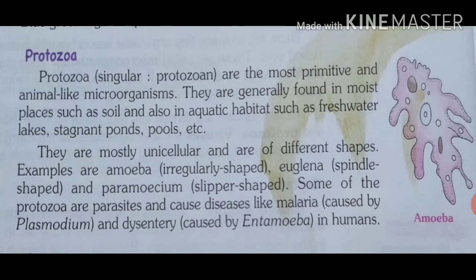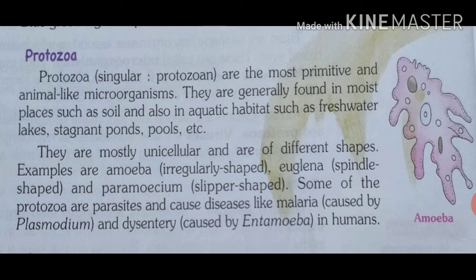Protozoa are the most primitive, means the oldest one, and they are animal-like microorganisms. They are generally found in moist places such as soil and also in aquatic habitats such as freshwater, lakes, stagnant ponds, pools, etc. Mostly they are unicellular and some of them are autotrophic while others are heterotrophic. They are of different shapes. Examples are amoeba, which is irregular in shape, euglena is spindle shaped and paramecium is slipper shaped.